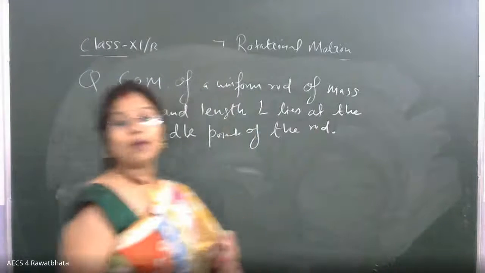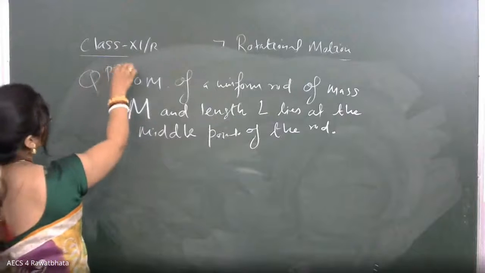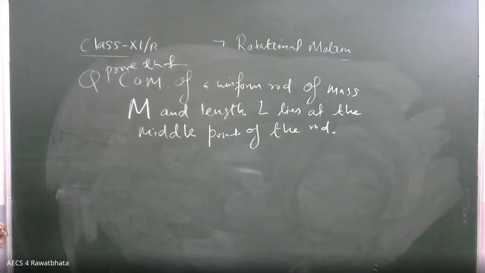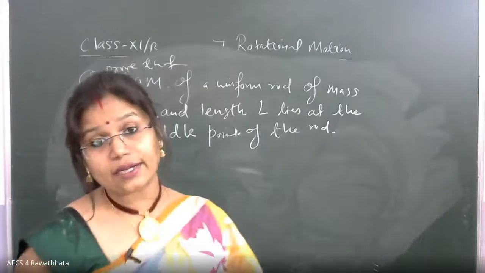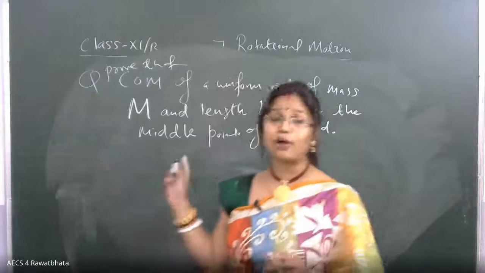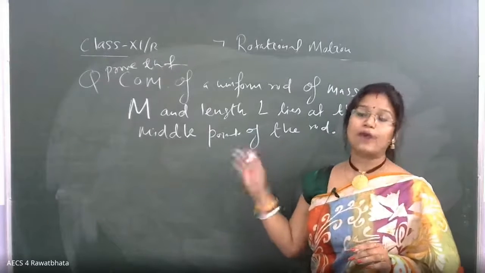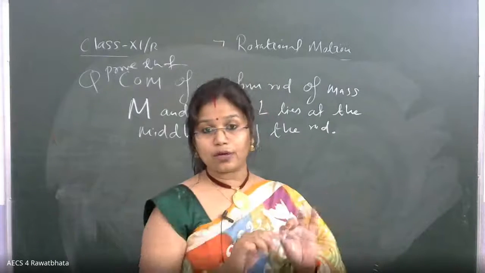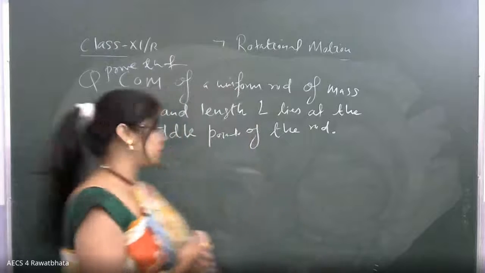From the question itself, listen to one thing. Two questions they can ask. The first is, prove that the center of mass of a uniform rod of mass M and length L lies at the middle of the rod. Or they can ask you to just find the center of mass for a uniform rod of mass M and length L. Obviously, for a uniform rod the midpoint will be the center of mass. So how to proceed for such a question, dear?